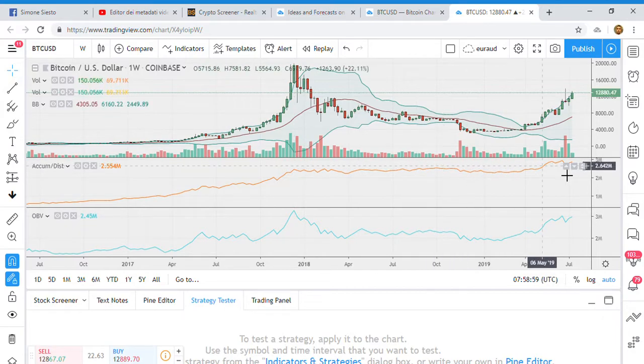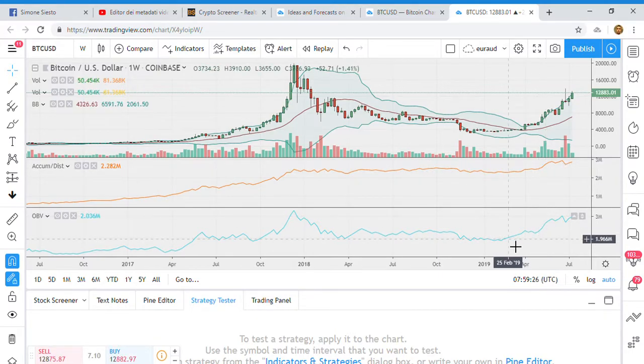This is the area, exactly 2.5. What we have here is that the accumulation distribution has broken above the horizontal resistance, which is a super positive signal for us.